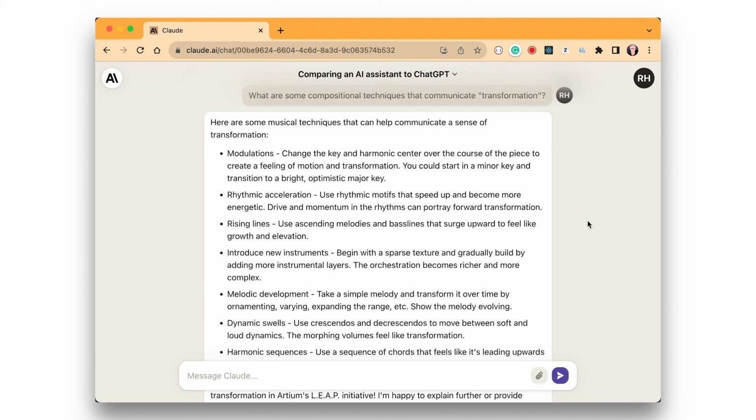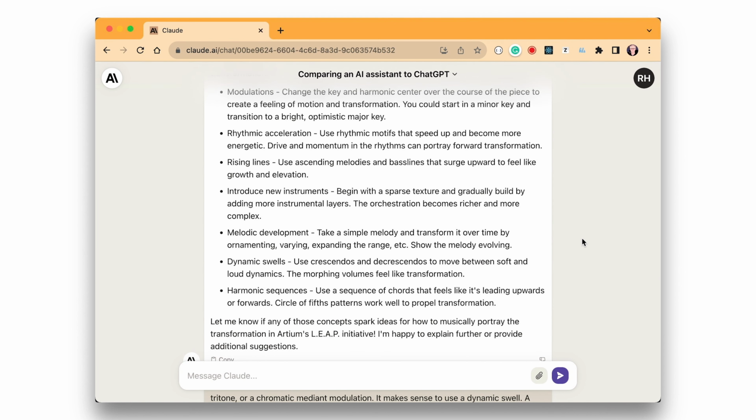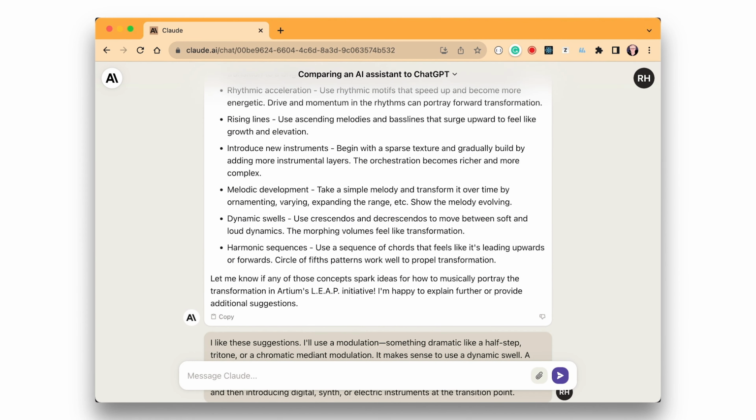Modulations are when the key changes and really feels like you've landed somewhere new. So that's definitely going to use that. Rhythmic acceleration gives a sense of an accelerating heart rate. Rising lines give the sense of increasing energy. Introducing new instruments, yes, especially I think in our case, if the instruments at the end are more electronic, more high tech than the ones at the beginning. And there's some other ideas. Dynamic swells, definitely. We're going to crescendo to a nice moment there as we make our transformation. So there's the ideas. Let's jump in.